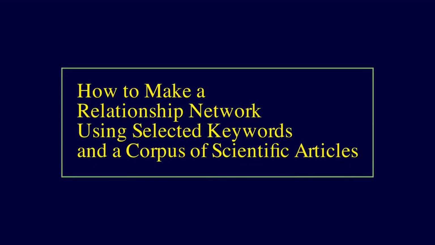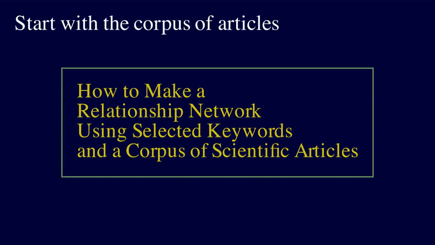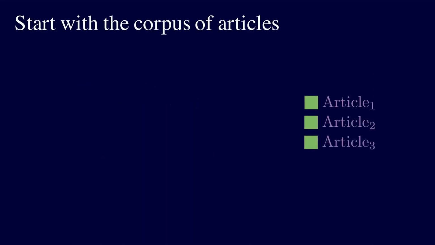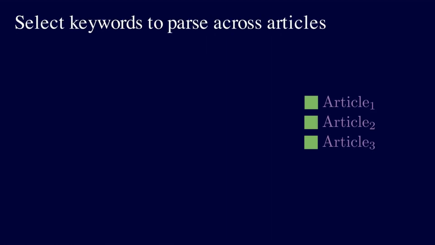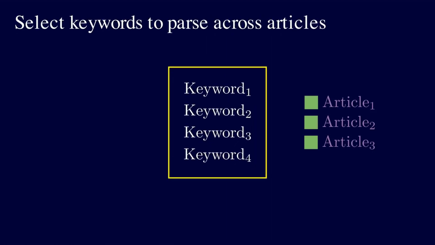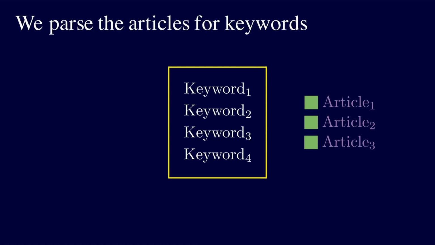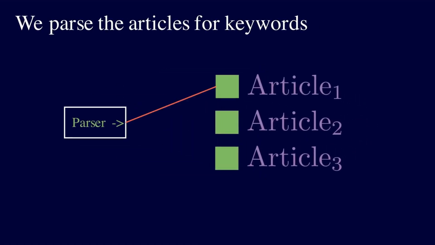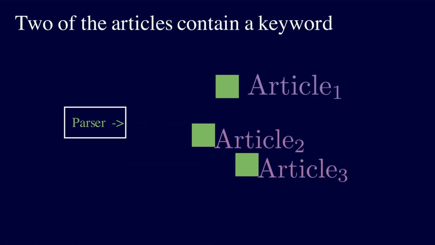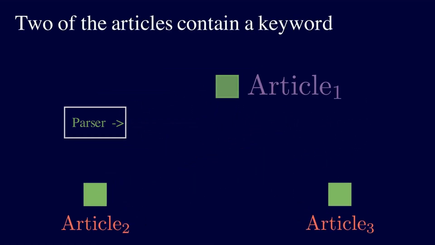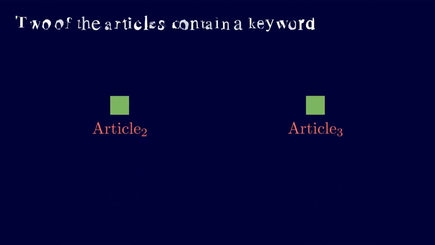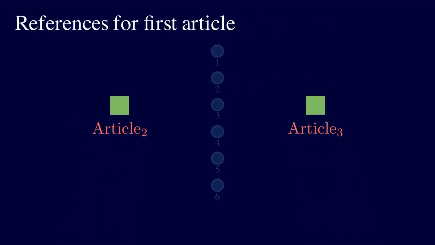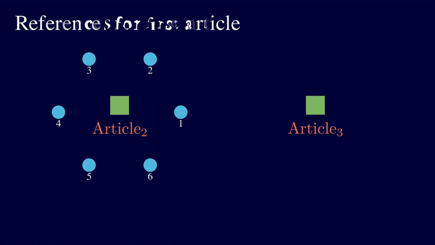We now address the construction of relationship networks using selected keywords in a corpus of scientific articles. To begin with, we start with the articles. Here we have 3, for example. Next, we choose the keywords which are relevant to our research. Now, across each of these articles, we parse for those keywords. Here we find that articles 2 and 3 have a keyword which is relevant to our research. Next, we'll select the references for those articles.